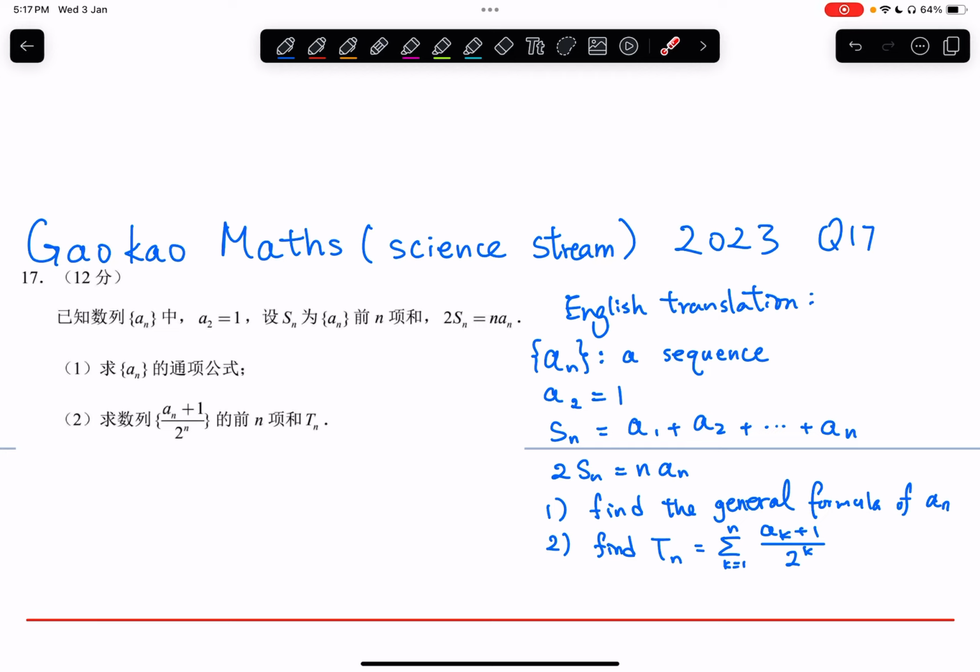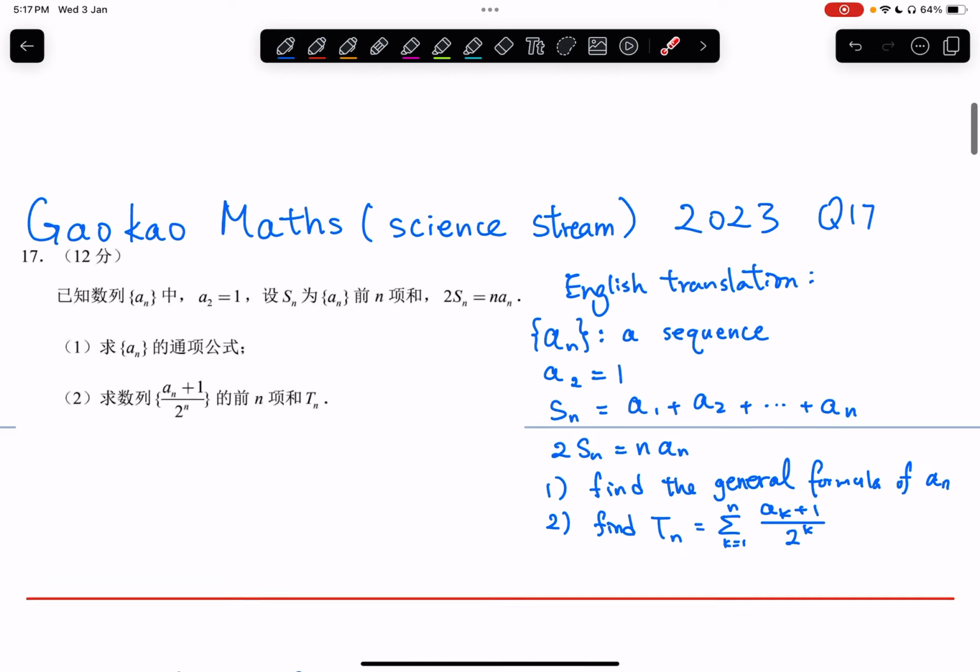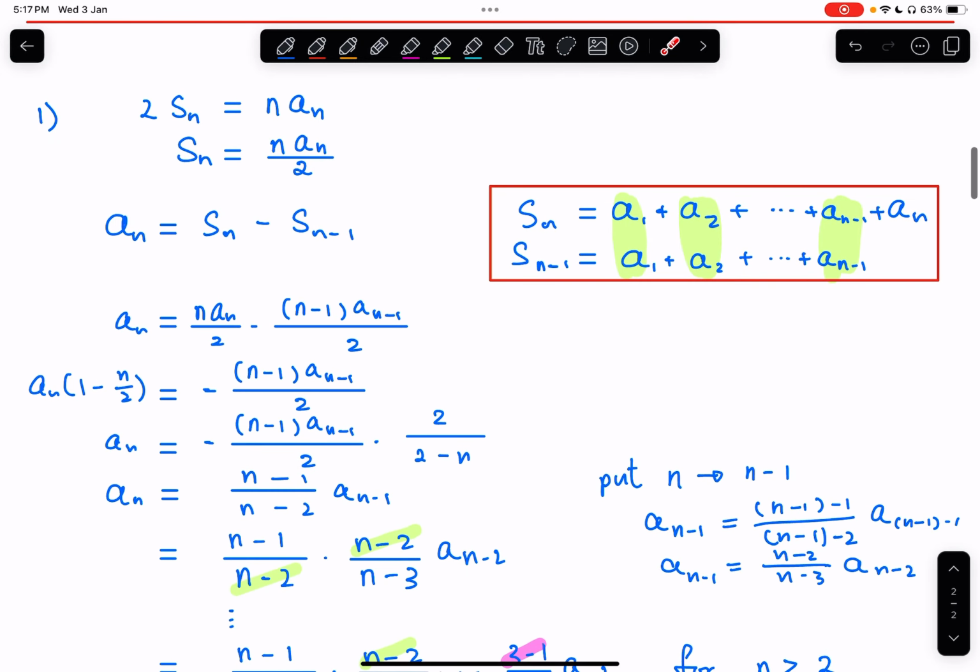There are two parts in the problem. First part, we need to find the general formula of an. And then the second part, we need to find Tn, which is the summation of this sequence. Okay, so enough talking, let's do it. First of all, I will begin with the given equation. This is nothing but copying the given equation, nothing new here. Next, I'm going to do change of subject to find the expression for Sn.